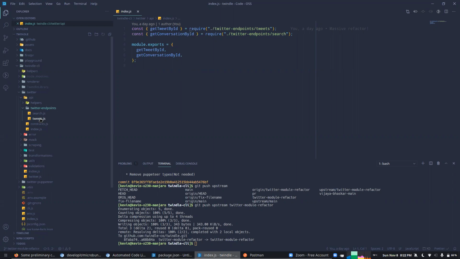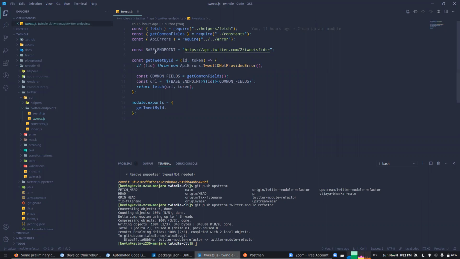So in our case, it would be the tweets endpoint that we want to look at. At least in this case, we have restricted it to getting one tweet only. I think we will need to make a modification in the URL, right? That is what you were saying. Yeah. We could still leverage the same thing, because the same endpoint can be used for this array process also. Yeah, exactly. So then we don't need a separate file. Since it is part of the same endpoint, we could add a function which will enable us to pass in the extra field or the tweet array data, right? Yeah, something along those lines.